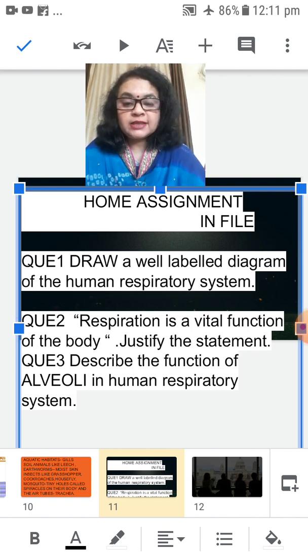Justify the statement. Question number 3, describe the function of alveoli in the human respiratory system. There are millions of alveoli. Each alveolus is covered with blood vessels, known as blood capillaries.